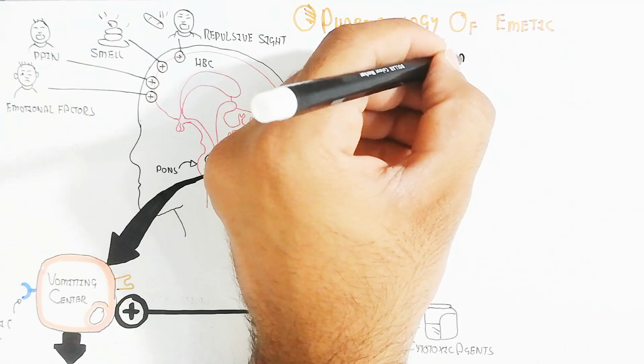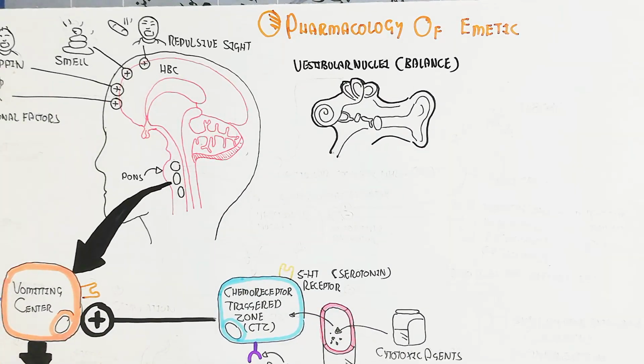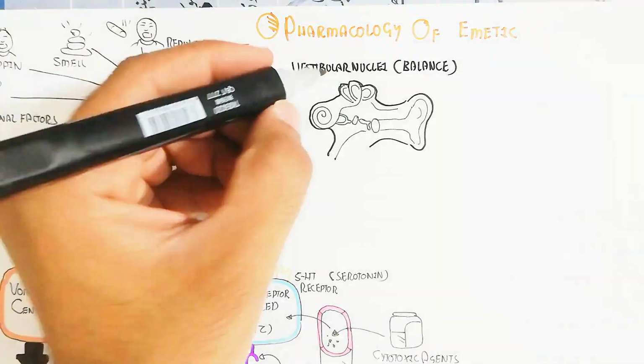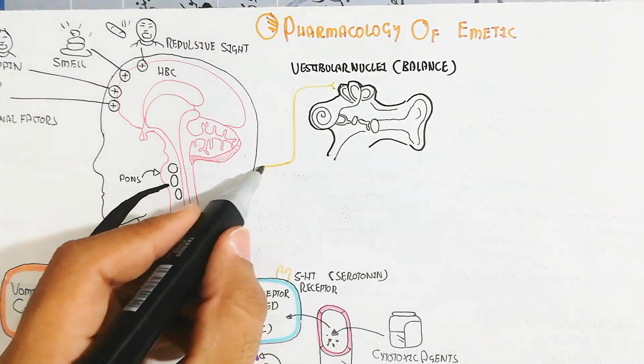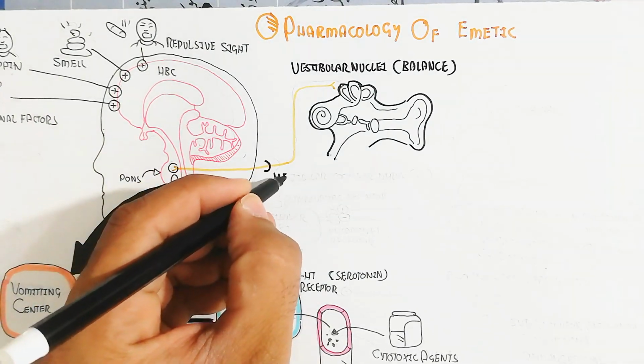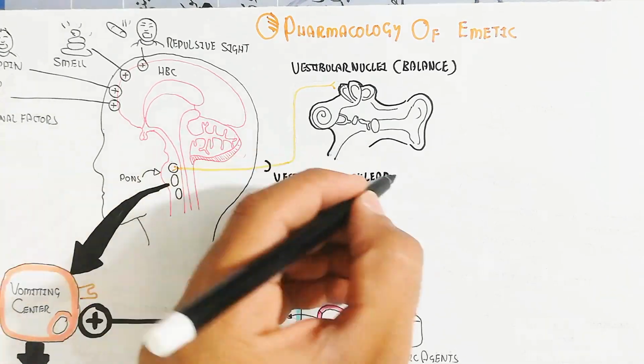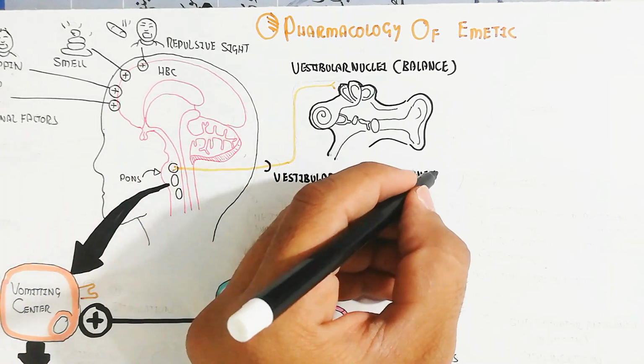On the other hand, in motion sickness, the vestibular nuclei, the balance through the semicircular canal, will be disturbed during traveling. The vestibulocochlear nerve 8 leads to the vestibular nuclei.